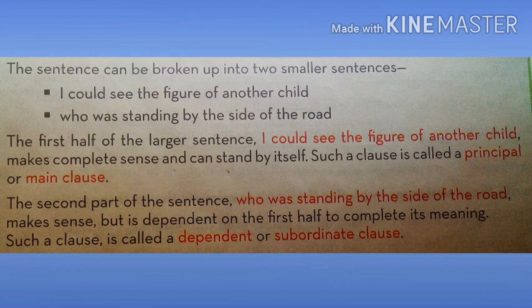It has to depend on the first half. And our first half is I could see the figure of another child.